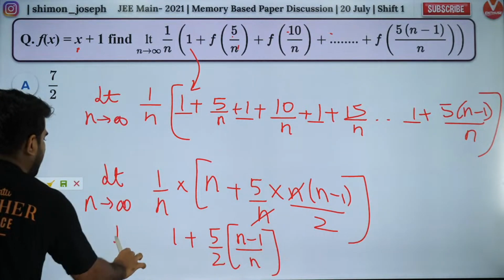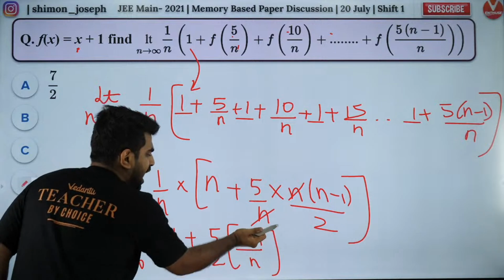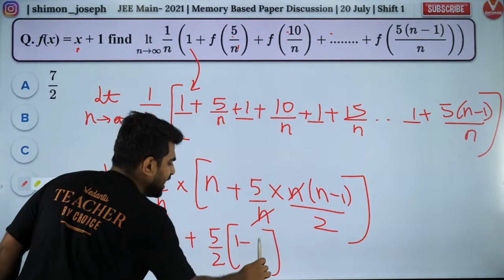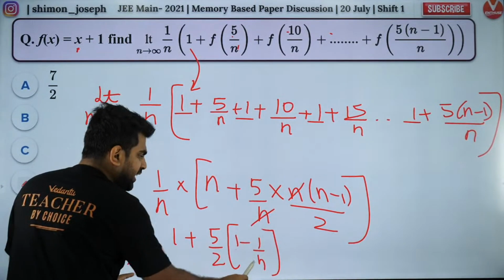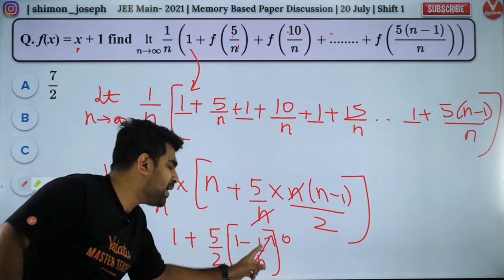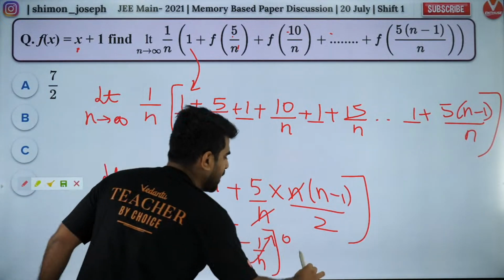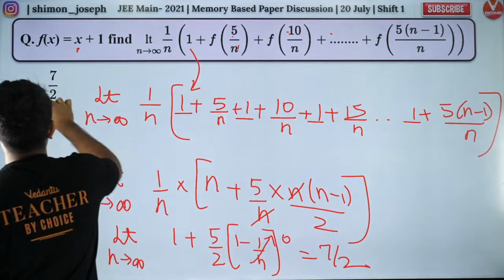And what do we have? We have limit n tending to infinity. If n tends to infinity, if I divide this, I'll get what? I'll get 1 minus 1 by n. Now n tending to infinity, this will become 0, because 1 by such a large value is 0. So you'll have 1 plus 5 by 2. 1 plus 5 by 2 is 7 by 2. 7 by 2 is the answer for this question.